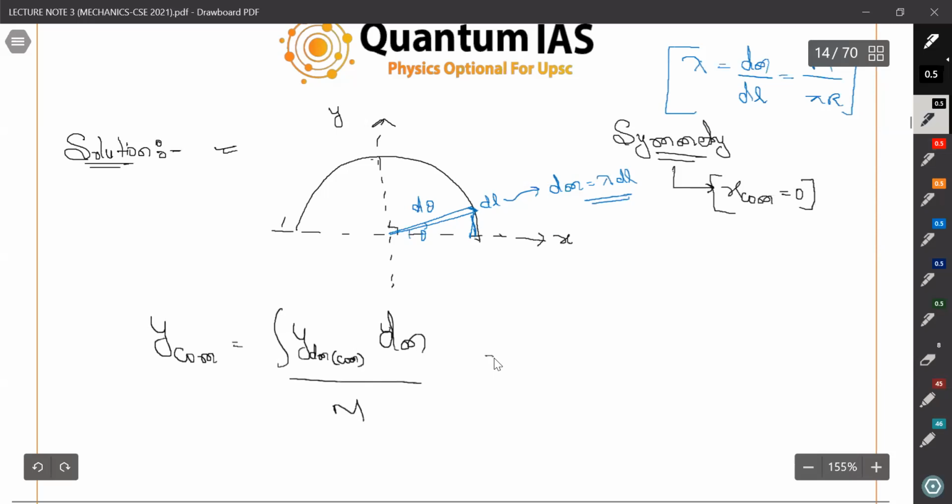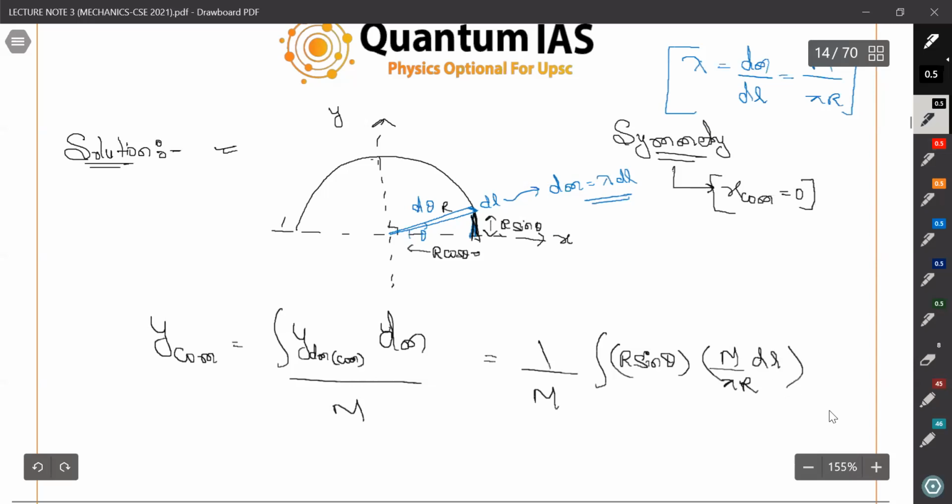So 1 by m times the integral of y center of mass and dm. If the radius is r at angle theta, then this is r cos theta, and the height will be r sine theta. So its y center of mass will be r sine theta. What will dm be here? That equals lambda into dl, where lambda is m by pi r, so dm is m by pi r into dl.